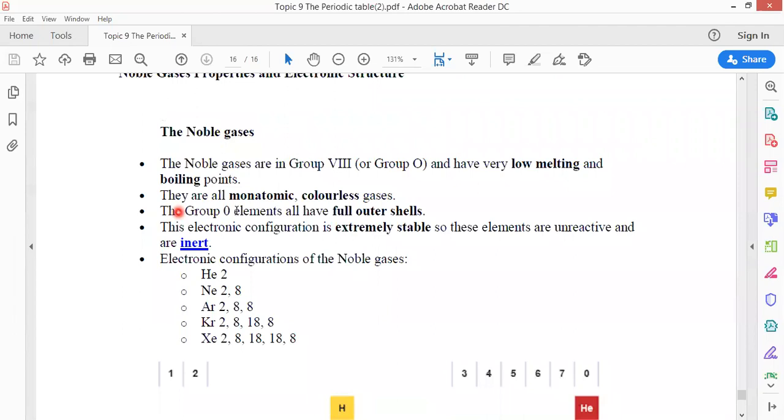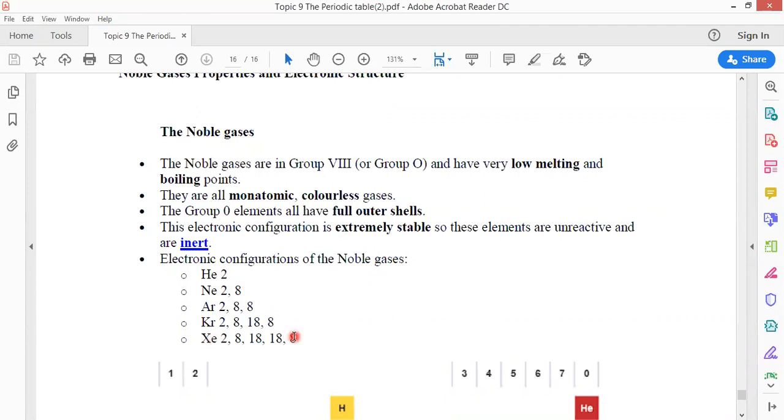Group 0, or you can say group 8 as well, all have a full outer shell, as you see here. As I said, helium is an exception. Neon has 8 electrons, argon 8, krypton 8, even xenon 8.